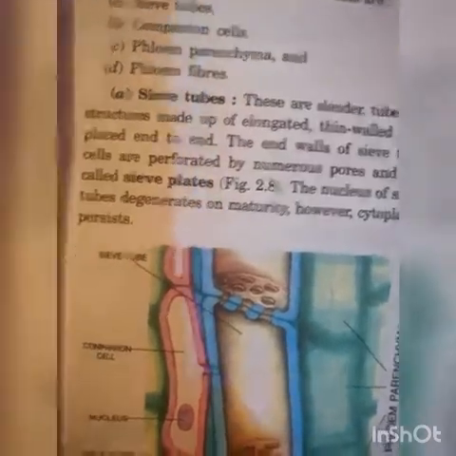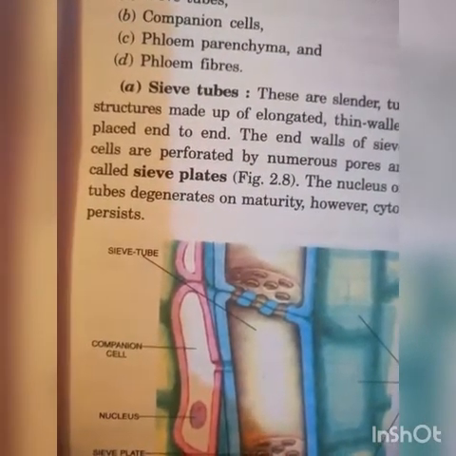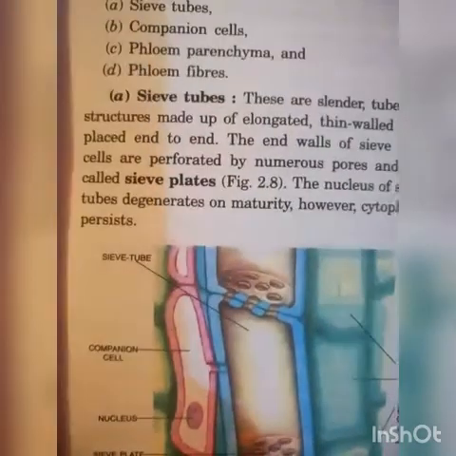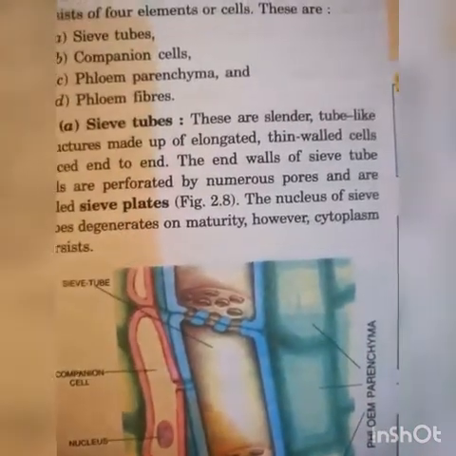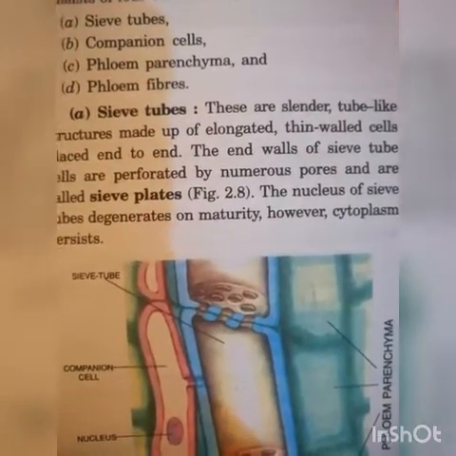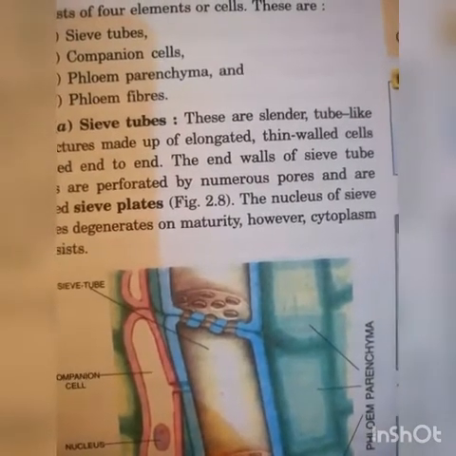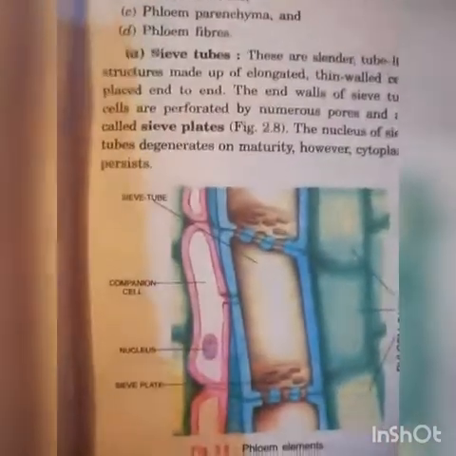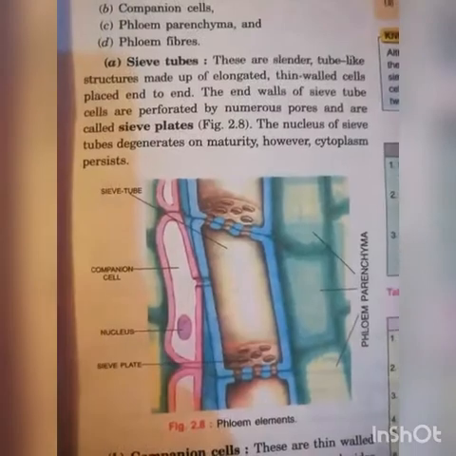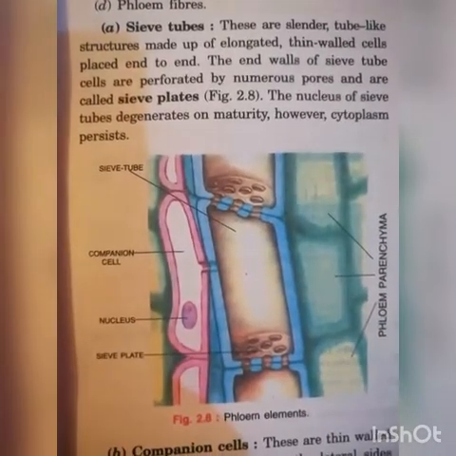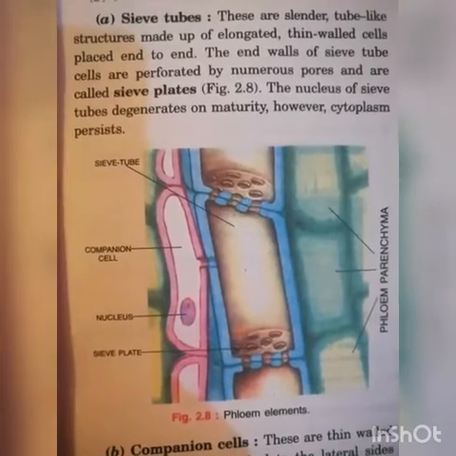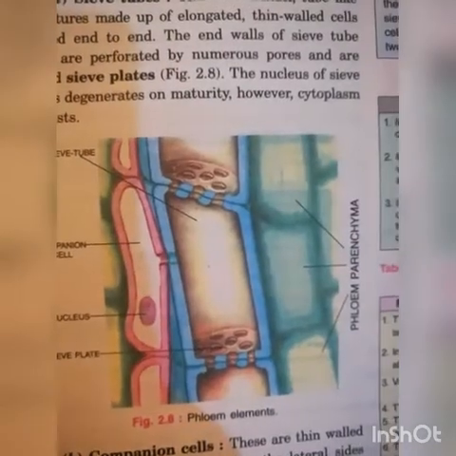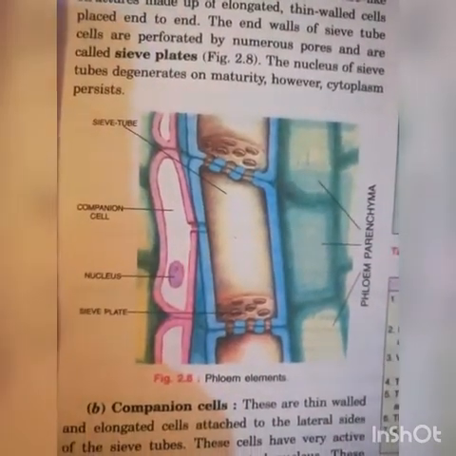The nucleus of sieve tube degenerates on maturity. However, cytoplasm persists, means nucleus is present at initial stage, but when sieve tube matures, then the nucleus degenerates. This is the important feature of sieve tube. See the figure. Sieve tube, companion cell, nucleus, sieve plate, phloem parenchyma. This is phloem element.